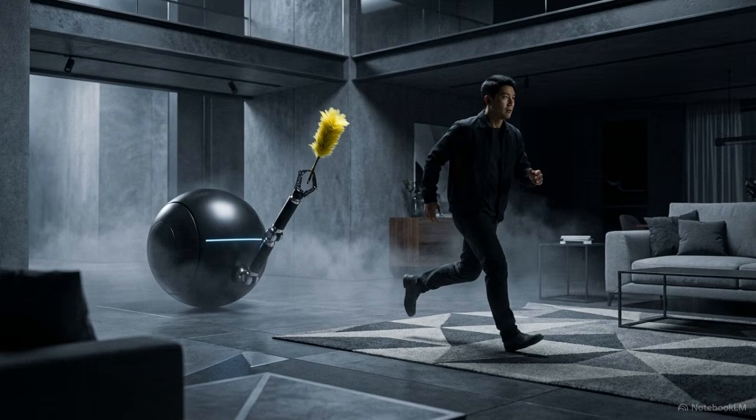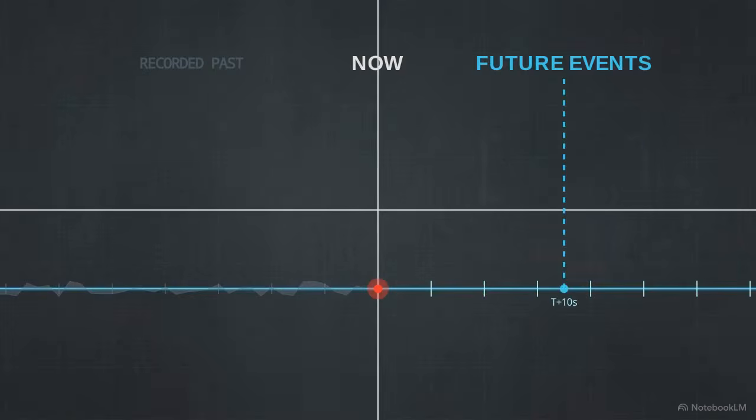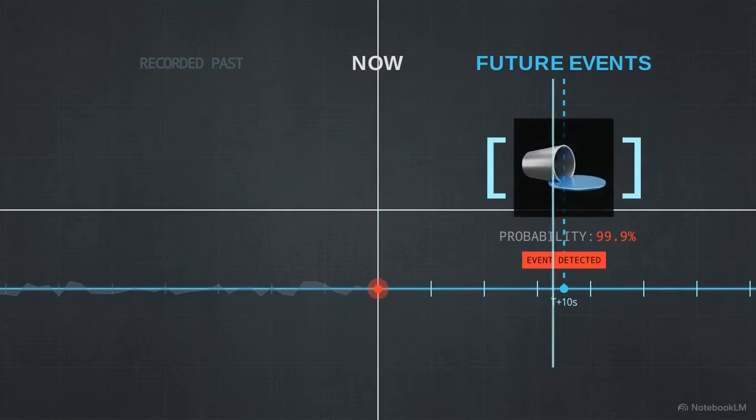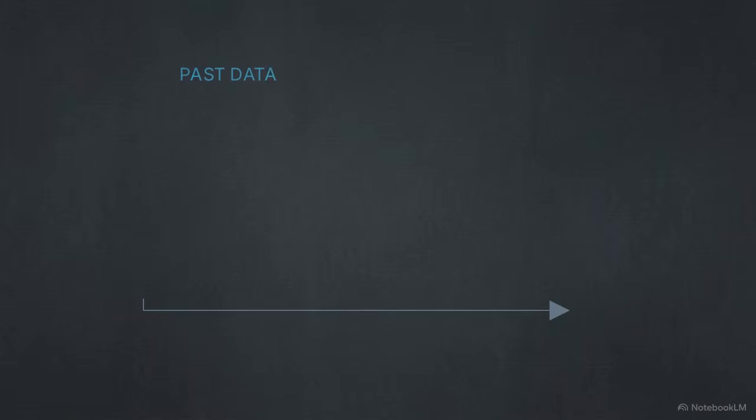It gently nags Dad about leaving his socks out and playfully chases the kids around the living room with a feather duster. This behavior isn't just a reaction to a spill. The machine is actively anticipating these events before they happen. It relies on a technique called predictive modeling. Predictive modeling is a mathematical process that analyzes current and historical data to forecast future outcomes.